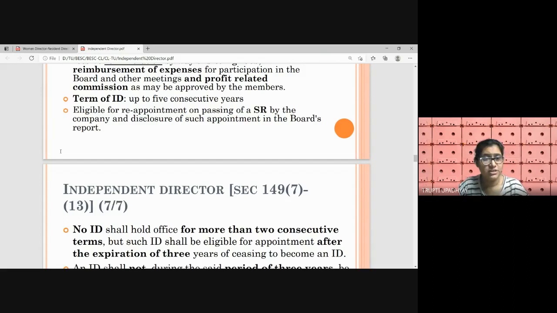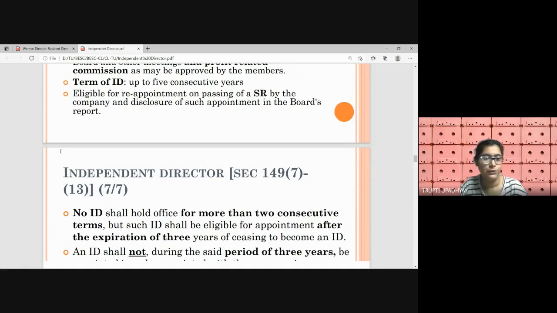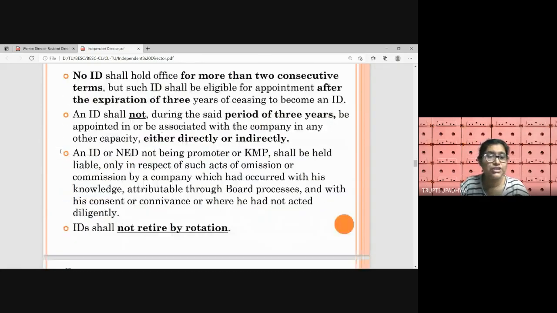IDs are eligible for reappointment by passing a special resolution, and the disclosure of such appointments will be done in the board's report. An ID can be engaged for a maximum of two consecutive terms, right? One term is a maximum of 5 years, so maximum 10 years, or it can be less than 10 as per the discretion of the company and the board.